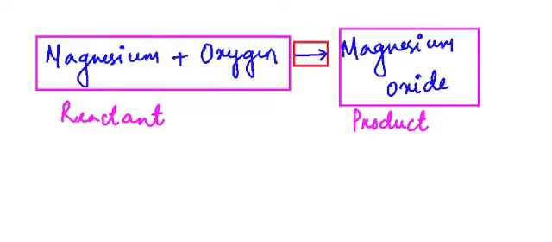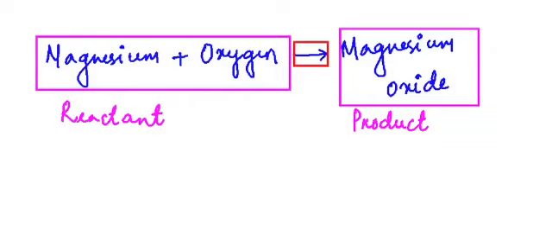So always in any chemical equation, the reactants and the products should be separated by an arrow mark which points towards the product. Which means that the reactants are the starting materials. You begin with the reactants, and after the chemical reaction, the new substance which is formed is the product. That is why the arrow mark of this chemical equation points towards the product.